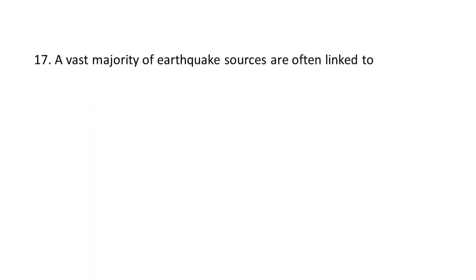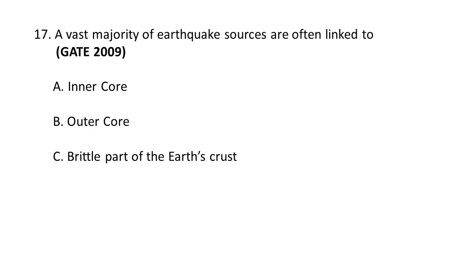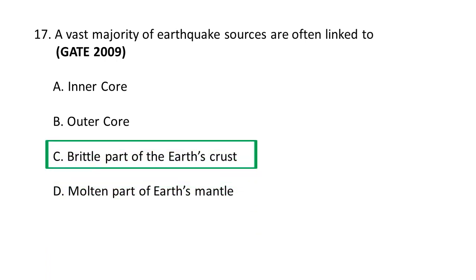A vast majority of earthquake sources are often linked to A. inner core, B. outer core, C. brittle part of the crust, and D. molten part of the Earth's mantle. A vast majority of the earthquake sources are linked to the brittle part of the Earth's crust. Most earthquake sources are indeed linked to the brittle upper part of the Earth's crust, where tectonic plates meet and interact, causing sudden ruptures along fault lines when stress builds up due to their movement. So most of the earthquake sources are linked to the brittle part of the Earth's crust.